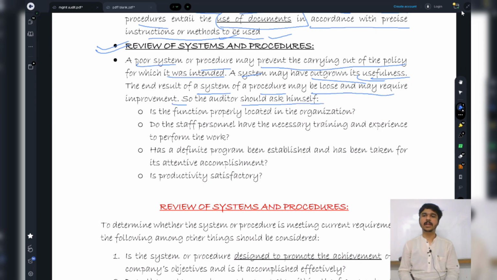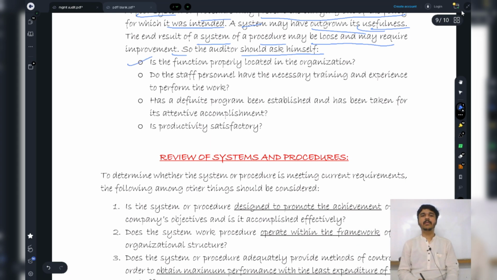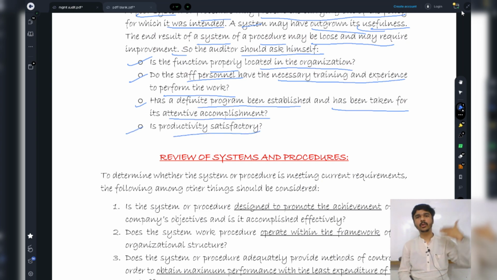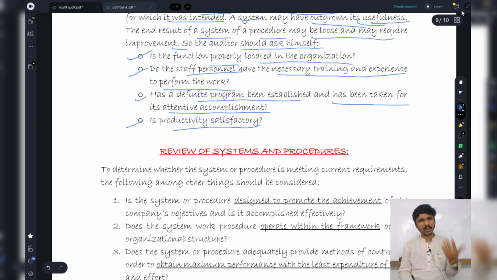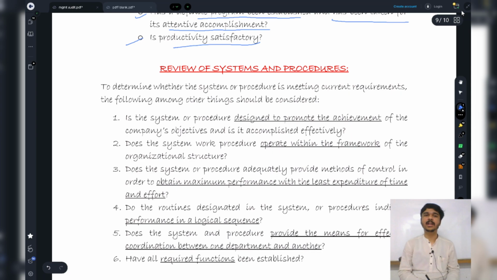So the auditor should ask himself, meaning I will ask myself: whether the function is properly located in the organization. Do the staff personnel have the necessary training and experience to perform the work? Has a definite program been established and action been taken for its attentive accomplishment? Is productivity satisfactory? These are the questions I am going to ask myself. Are they important? When I ask them to myself, not important. Then what is important, sir? What is important is how we are going to review it.